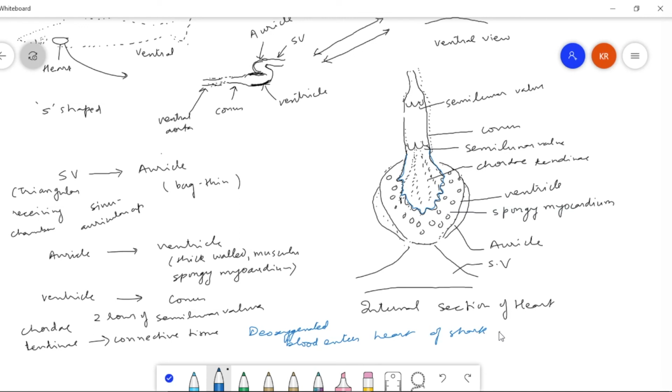Therefore, the shark heart is also called a venous heart. We already saw what type of circulation we will get over here. Whether single or double, we will always get single circulation in the heart of shark.